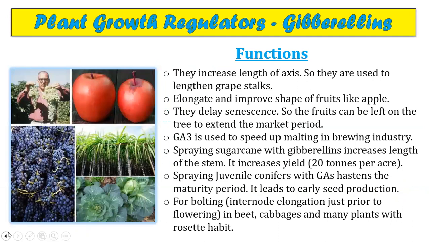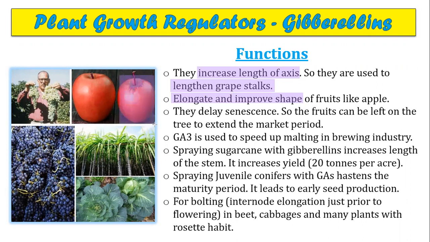Next, what we have to learn is the functions of gibberellins. What are the functions of gibberellins? Let's discuss in detail. They help in the increase of length of the axis. So they are used to lengthen grape stalks. Yes, in the case of grapes, their stalks should be lengthy. So this action of gibberellins increases the length of the stalks, and therefore gibberellins are used to lengthen grape stalks. They elongate and improve the shape of fruits like apple. Elongation and improvement of the shape of apple can be obtained with the help of what? The action of gibberellins.